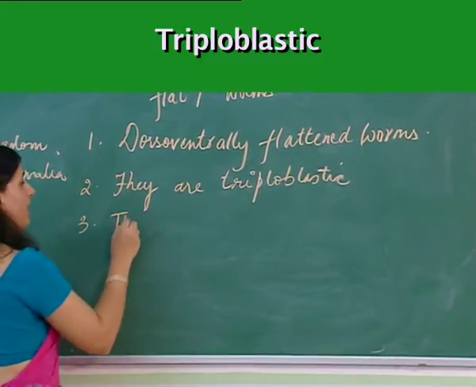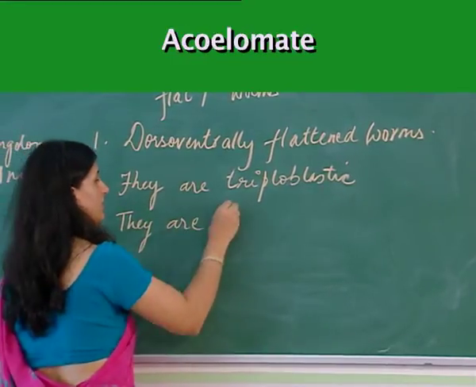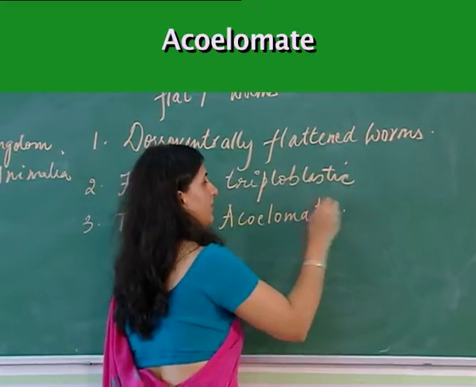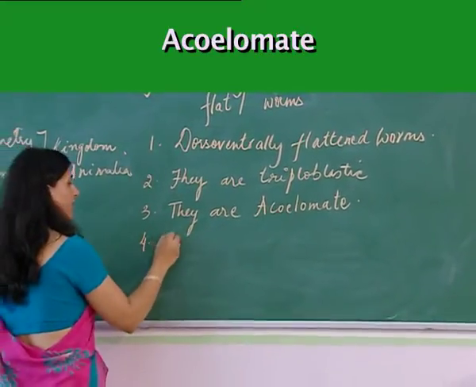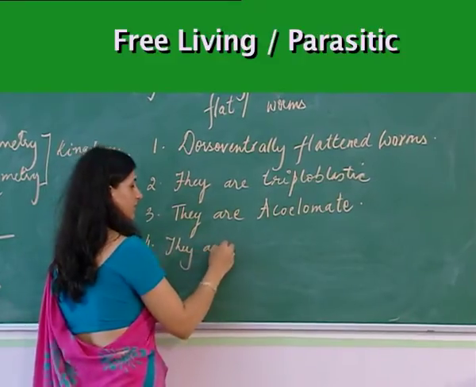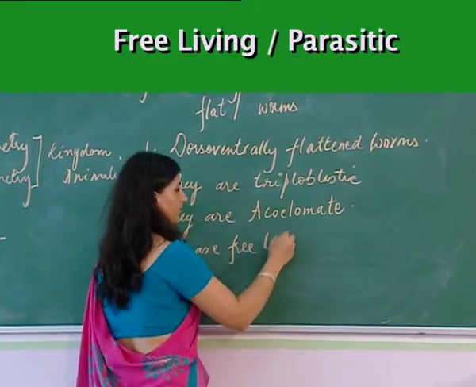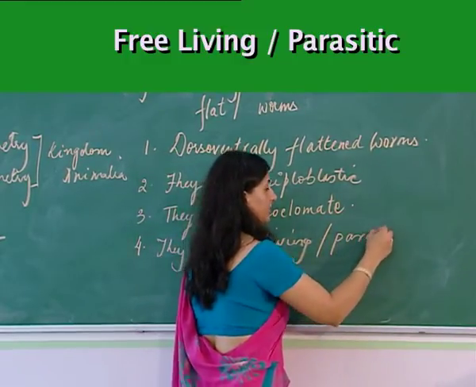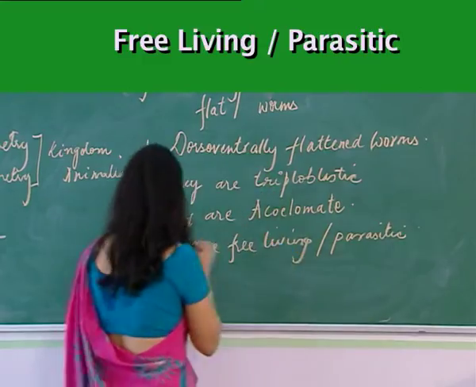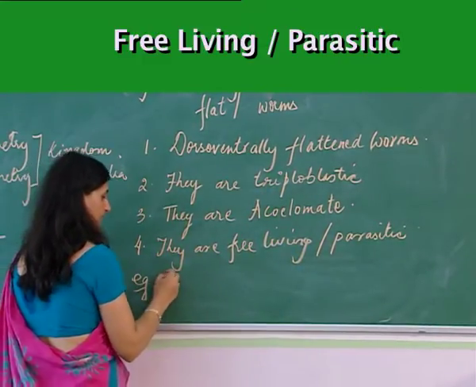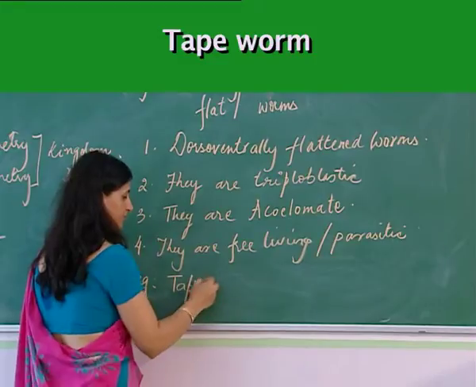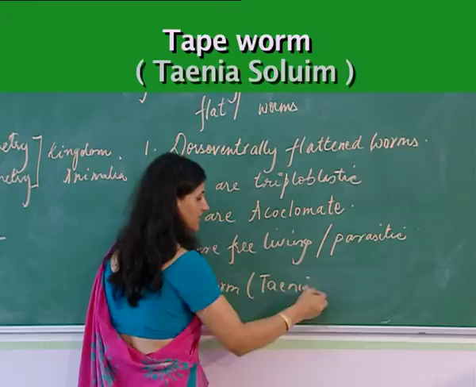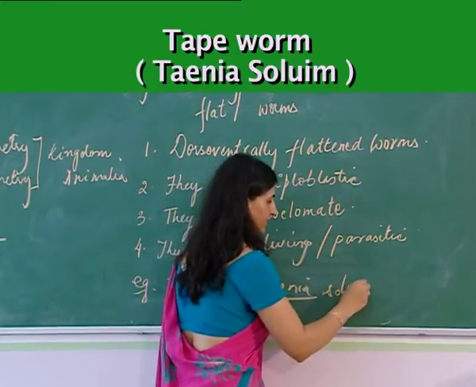Third, they are acoelomate. Fourth, they are free-living or parasitic. Example, tapeworm, which is scientifically called Taenia solium.